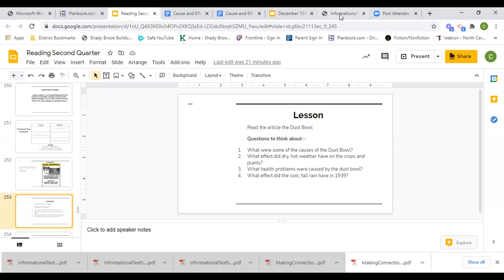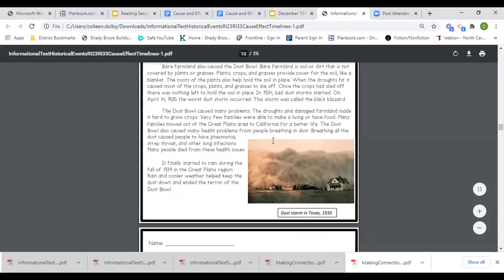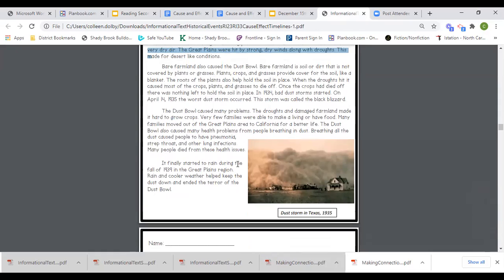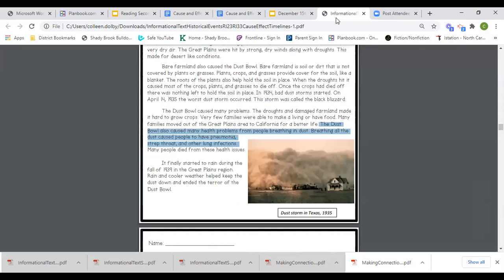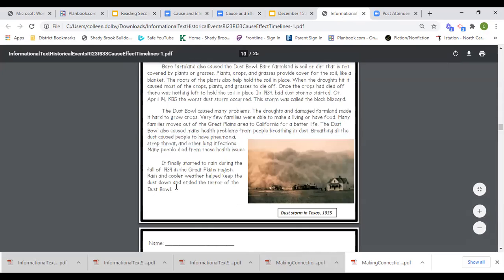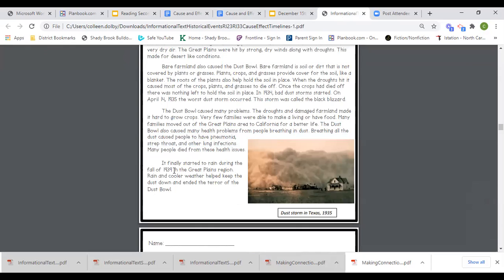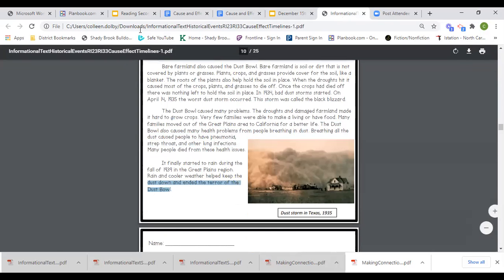What health problems were caused by the Dust Bowl? If we go back down, it said that the Dust Bowl also caused many health problems for people breathing in dust. Breathing all the dust caused people to have pneumonia, strep throat, and other lung infections. Finally, what effect did the cool fall rain have in 1939? If we look at the end of the article, in 1939, in the Great Plains region, the rain and cooler weather helped keep the dust down and ended the terror of the Dust Bowl.